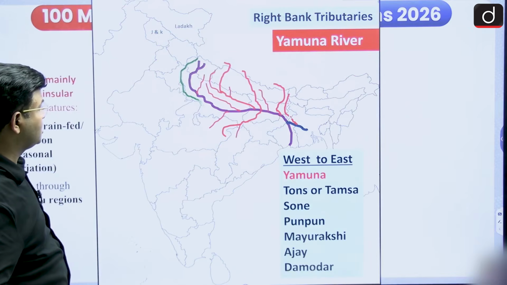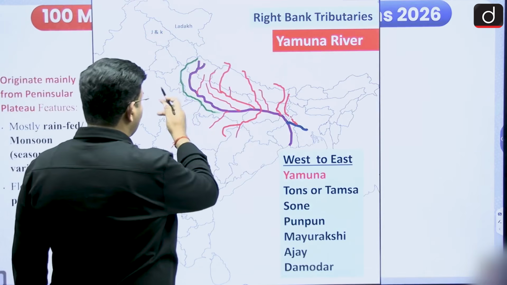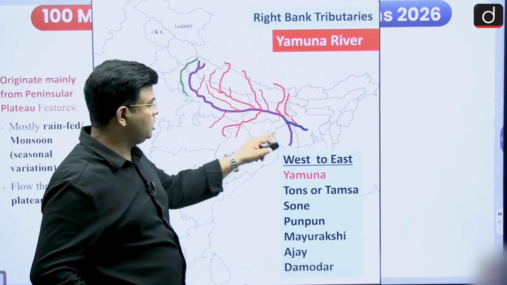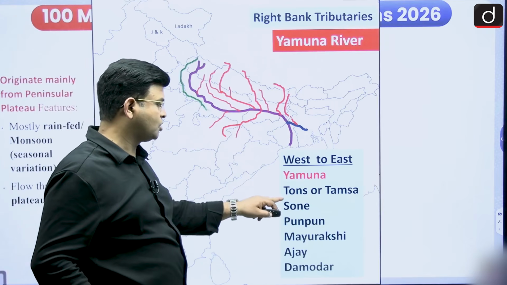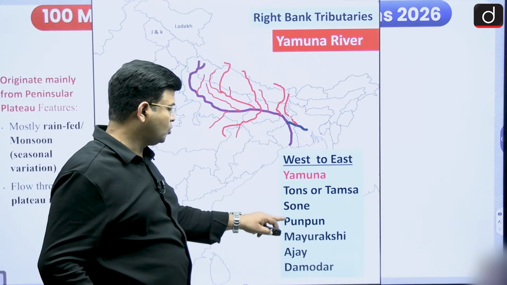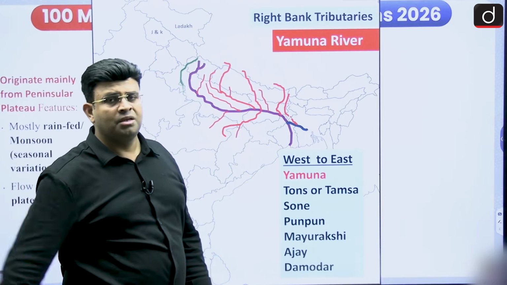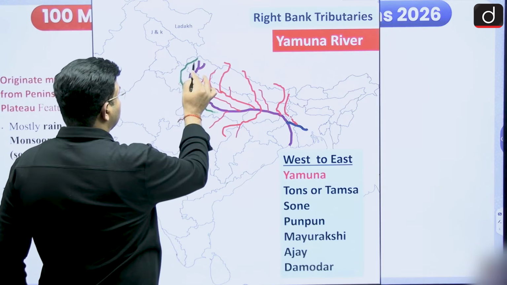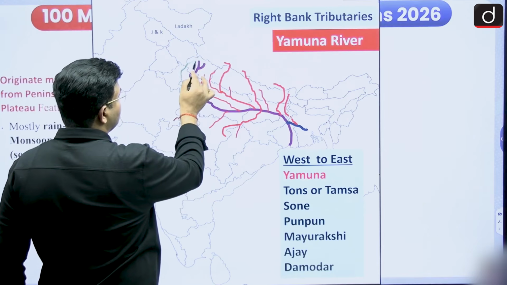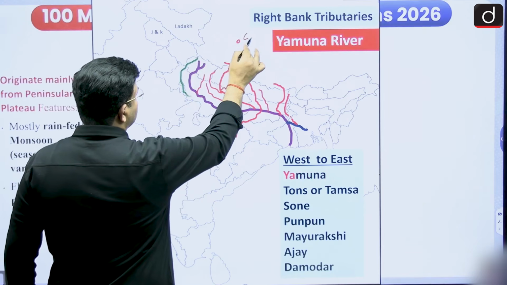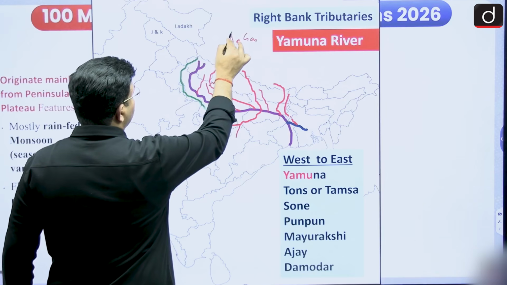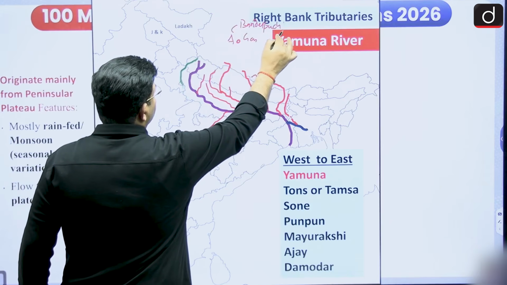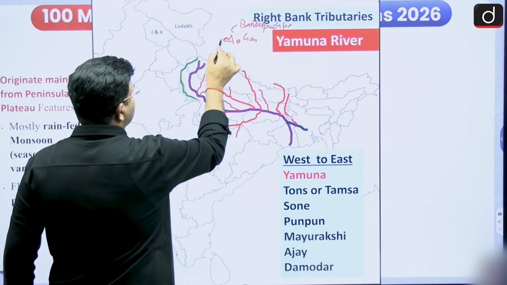Now we are going to see the right bank tributaries of Ganga, from west to east: Yamuna, Tons, also known as Tamsa, Son, Punpun, Mayurakchi, Ajay and Damodar. The Yamuna river originates near the Gangotri glacier. There is the Bandarpoonch peak, and on this side is the Yamunotri glacier.